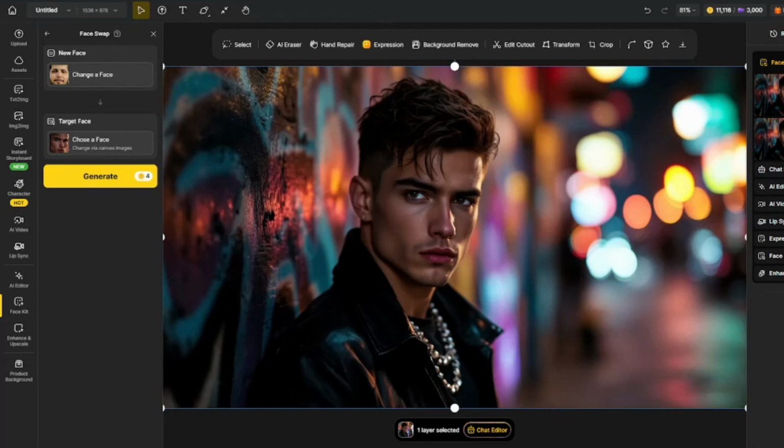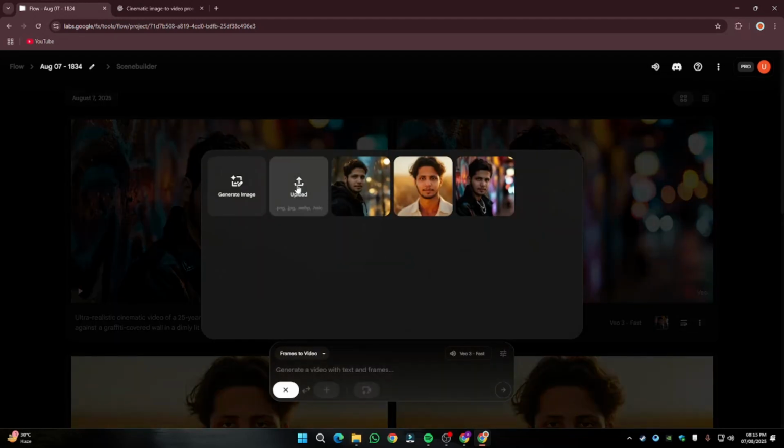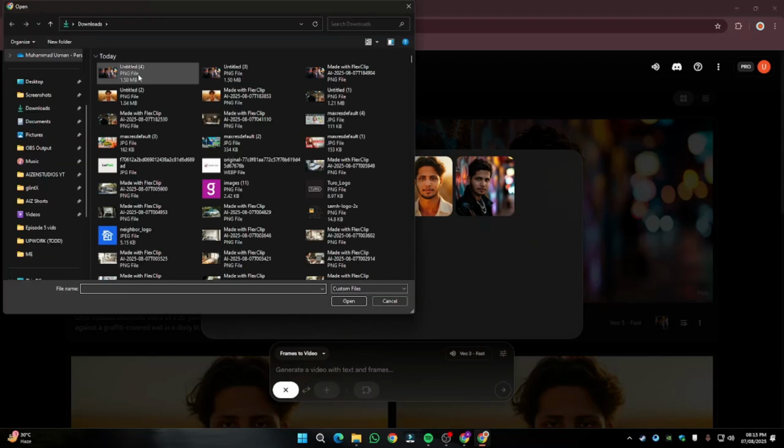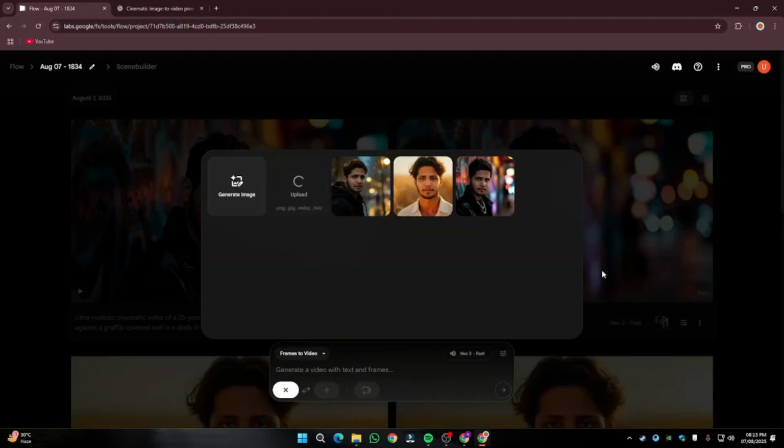For that, we're going to use Google VEO 3. I'm going to go to the official website, labs.google. And over here, I need to select my option from text to video to frames to video, because obviously we are doing image to video. I'm going to click on this plus button and click on upload image. And I'm going to upload the recent image that I just downloaded from DZine AI. Click on crop and save.